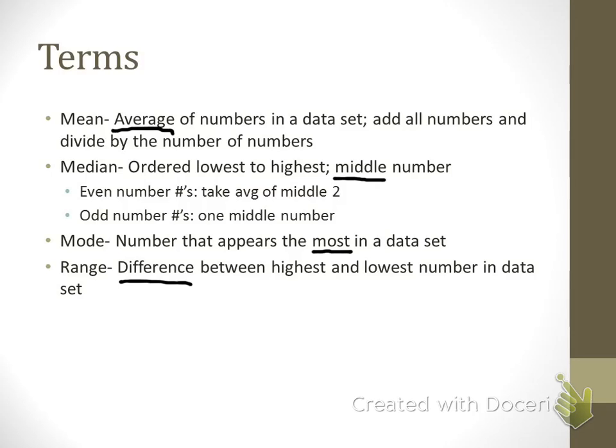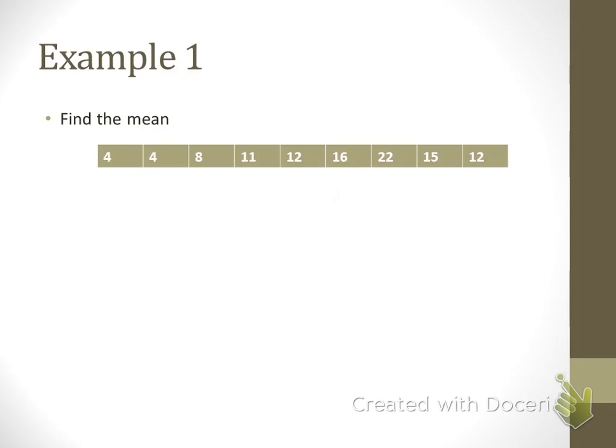Okay, now in example 1, we're finding the mean of a set of numbers. So here I have this set of numbers, 4, 4, 8, 11, 12, 16, 22, 15, and 12. So to find the mean, I need to add all of them up. All right, so in our calculators, that's the easiest way to do this. In our calculators, let's go ahead and add these. 4 plus 4 plus 8 plus 11 plus 12 plus 16 plus 22 plus 15 plus 12. Okay, and what do you get?